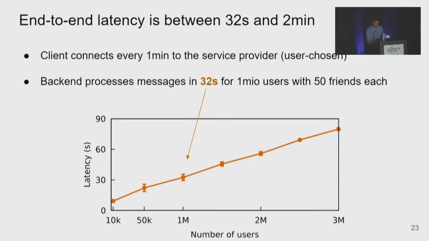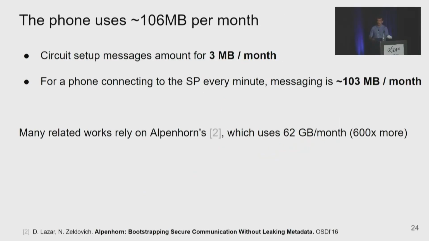Second, we want to have a look at the bandwidth usage. The phone uses about 100 megabytes per month. Circuit setup messages are fairly small. And then for a phone that connects to the service provider every minute, messaging is around 103 megabytes per month. We deem that this is fairly acceptable since, at least in the US, most mobile data plans are in the gigabytes. But as a point of comparison, many related works rely on a system called Alpenhorn to perform a similar functionality. And Alpenhorn, when deployed in our setup, would use 62 gigabytes per month and per device.